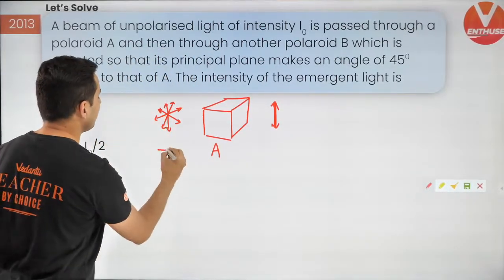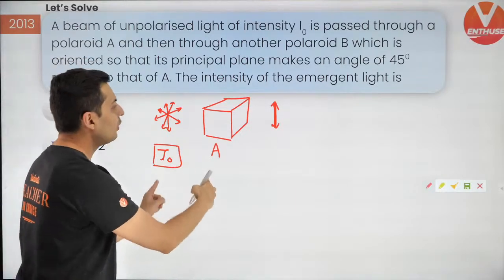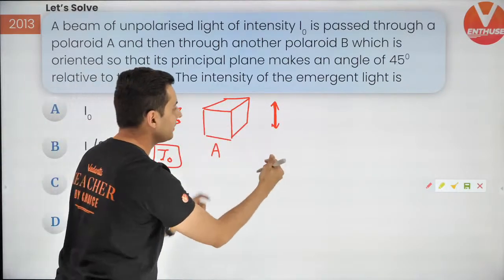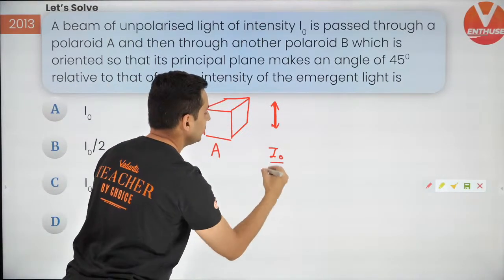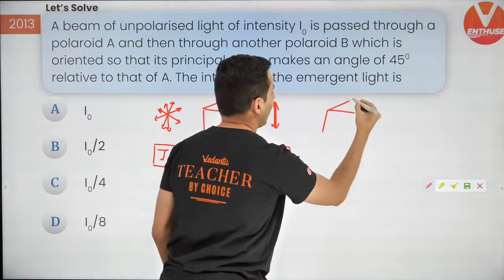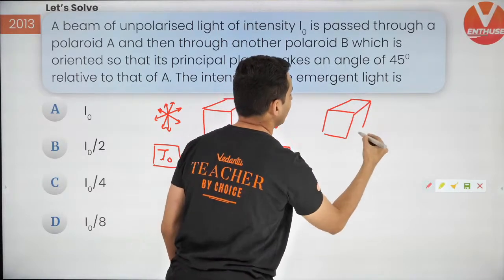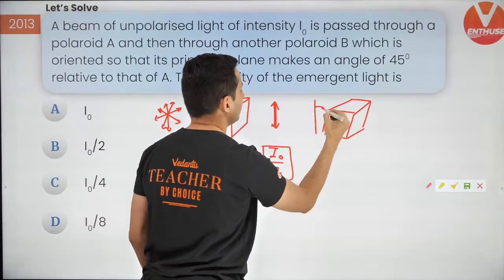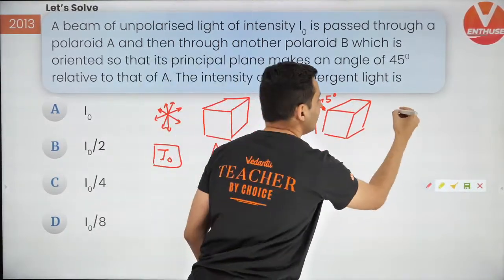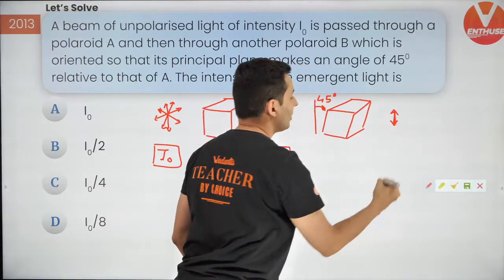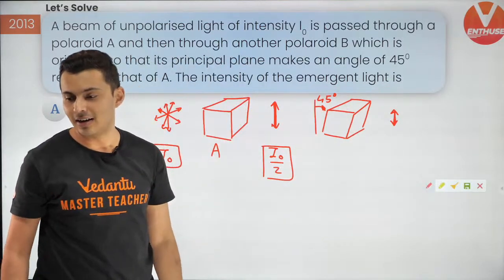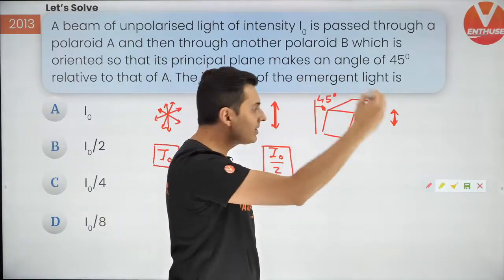Now, if this intensity was I0, think about it. What would be the intensity here? Wouldn't it be exactly half? Unpolarized becoming polarized. So wouldn't it be I0 by 2? Correct? Now, the next polaroid is at an angle, guys. Yes, it's at an angle. And what is that angle? That angle is given to be 45 degrees. So think about it. The next intensity which is going to come out, what will it be? This intensity is cos square theta. Correct.